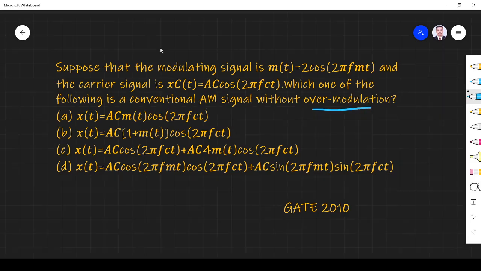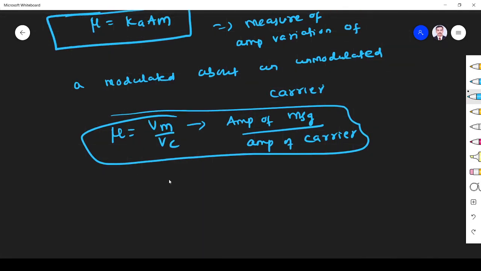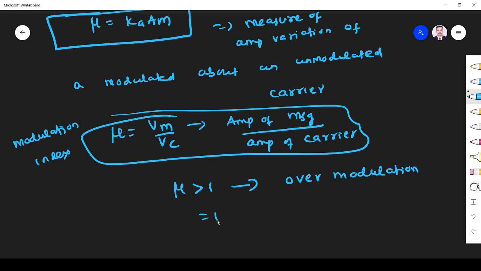So we have to know what over modulation and under modulation are. If μ is greater than 1, it is called over modulation. If the modulation index is equal to 1, it is called critical modulation. If it is less than 1, it is called under modulation.